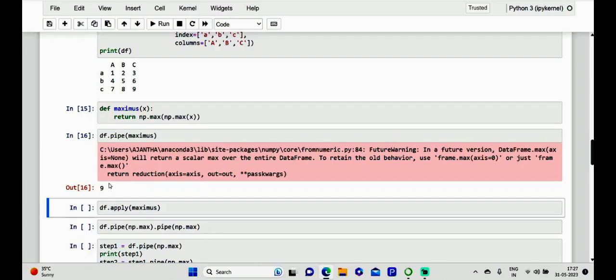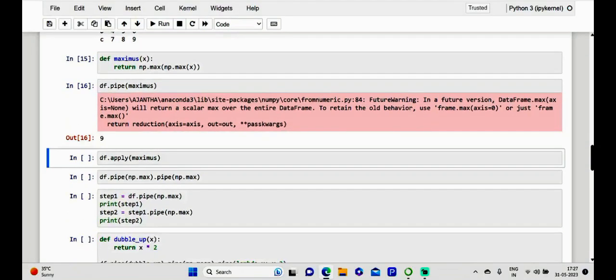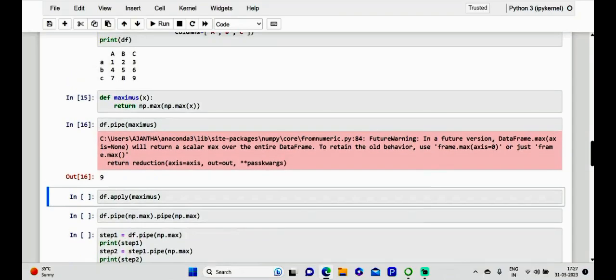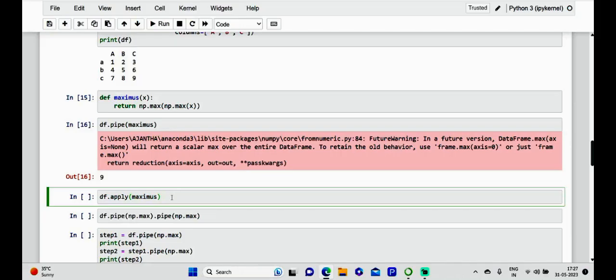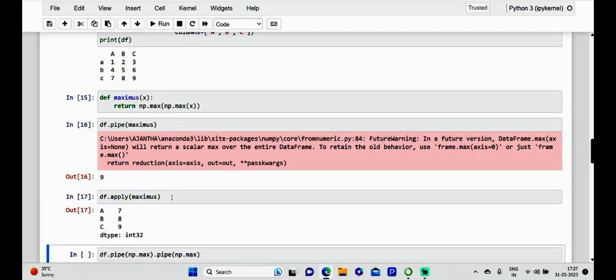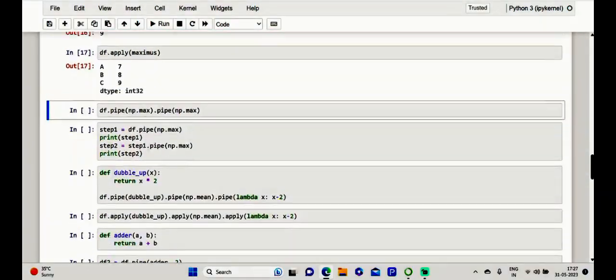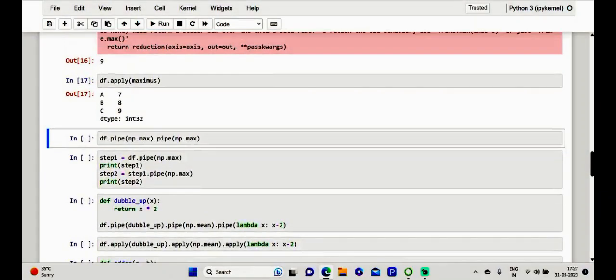Well, if we apply this kind of function to the apply method, we get something unexpected. Before that, kindly note what is in our data frame. This is our data frame, and now I'm going to execute it with apply. Kindly see here what happens. Apply method with the maximum.